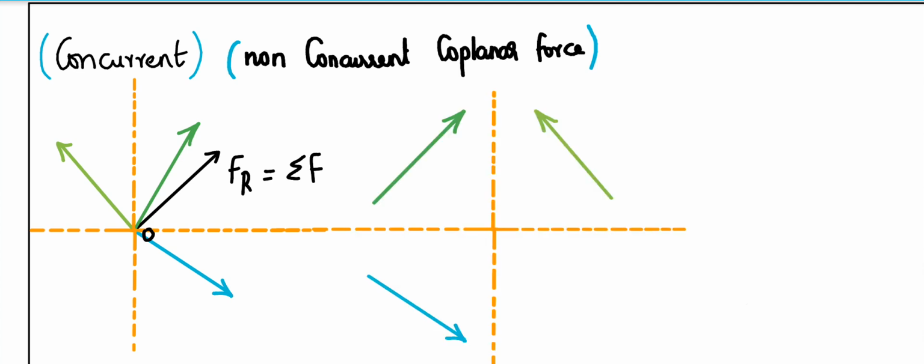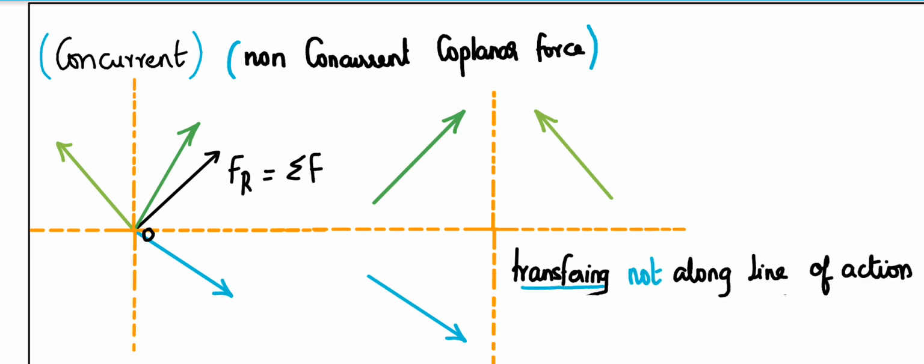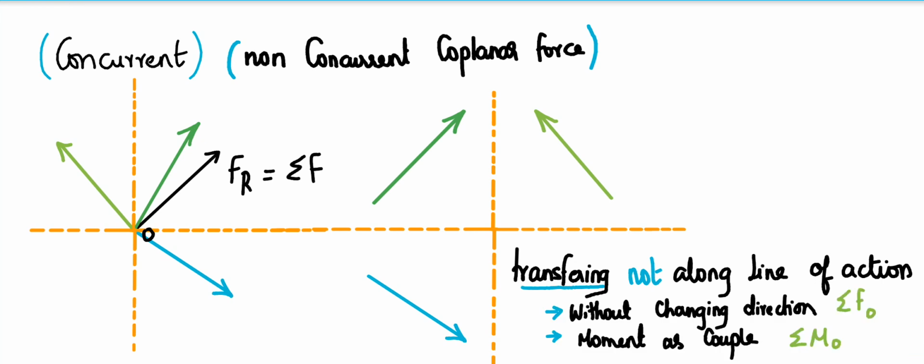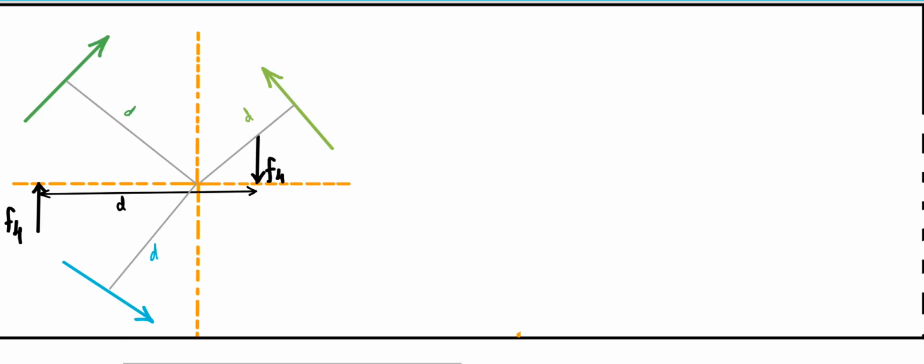But you can see here the coplanar forces that are non-concurrent. So if I have to find the resultant of this, that is transferring not along line of action of force, we have just discussed an idea to do that. Without changing the direction I have to sum the forces. With that if I want to transfer about point O, I have to find moment about O. I do this here as an example.